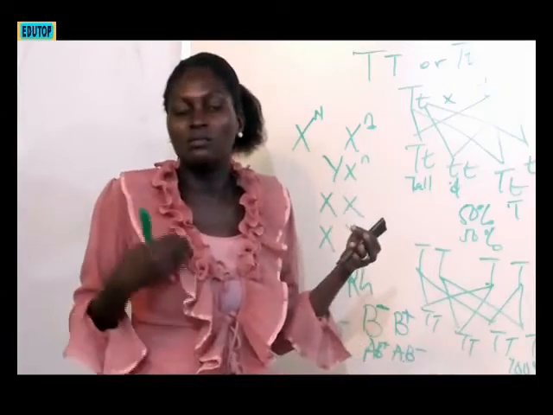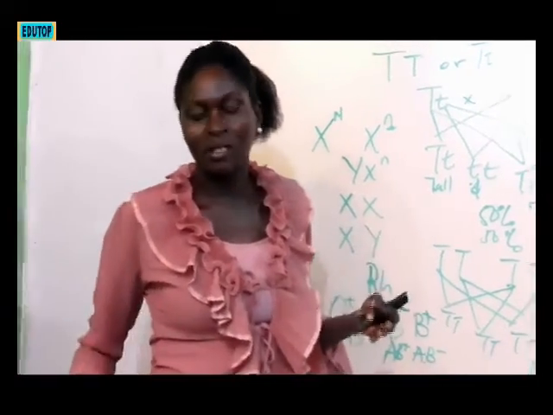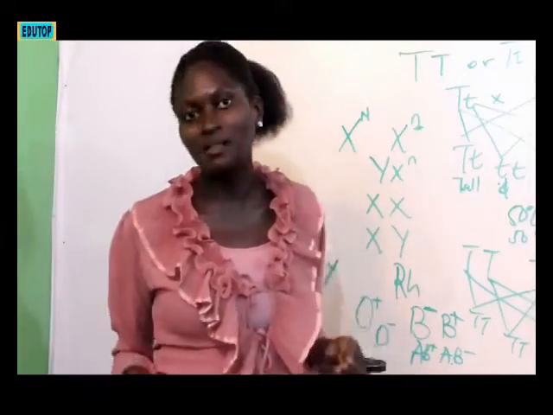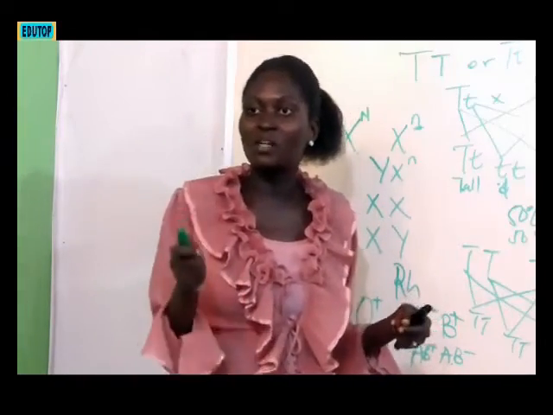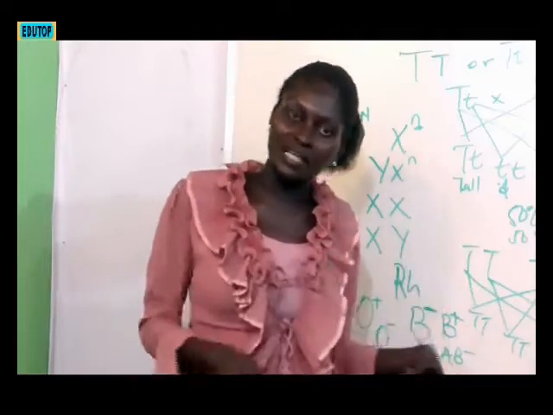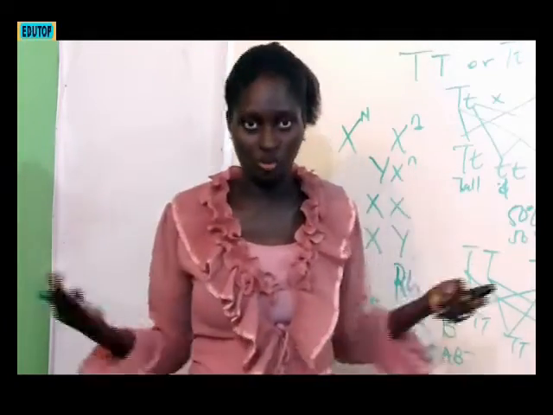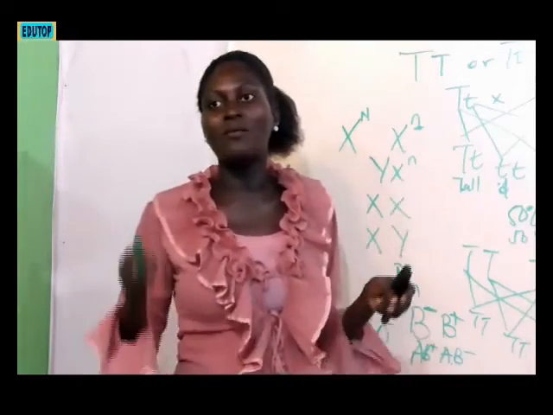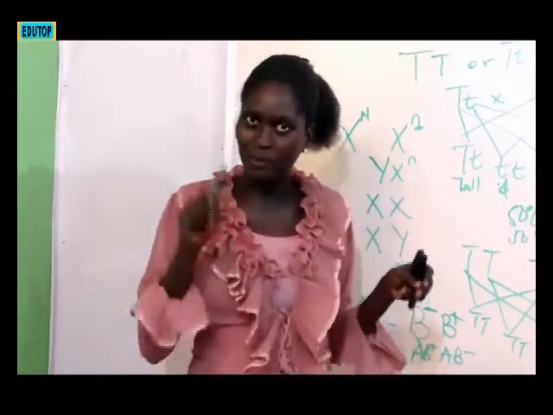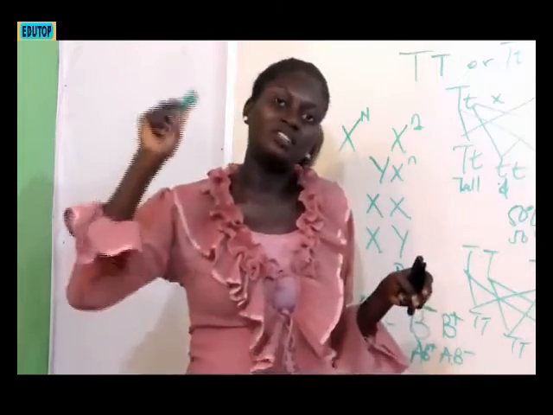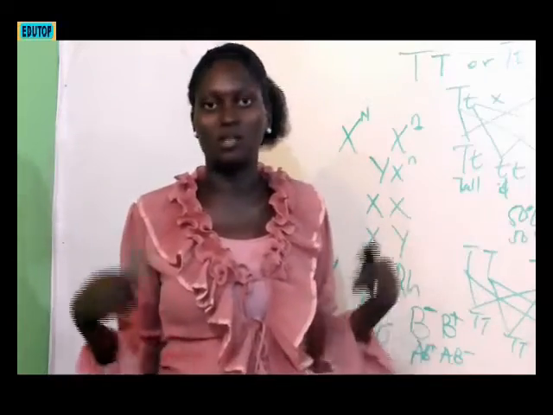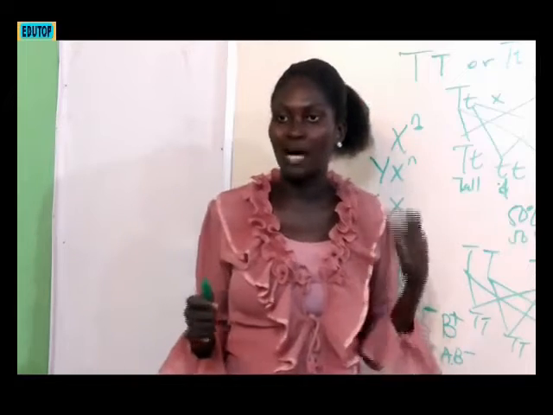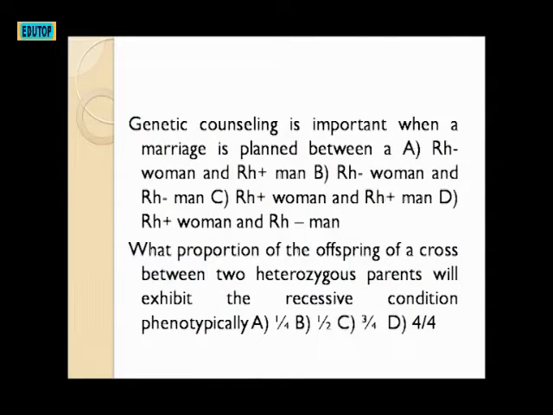You know, the baby will derive so many things from the mother. The baby's life, in pregnancy, is dependent on the life of the mother. So what the mother takes, the child takes. So if the baby is rhesus positive and the woman is rhesus negative, there will be a collision happening in the system. So that is why a rhesus negative woman, especially, has to see the doctor. They need genetic counseling. But if it is the man that is negative, then there is no cause for alarm. So the answer to that question is A, rhesus negative woman and rhesus positive man.